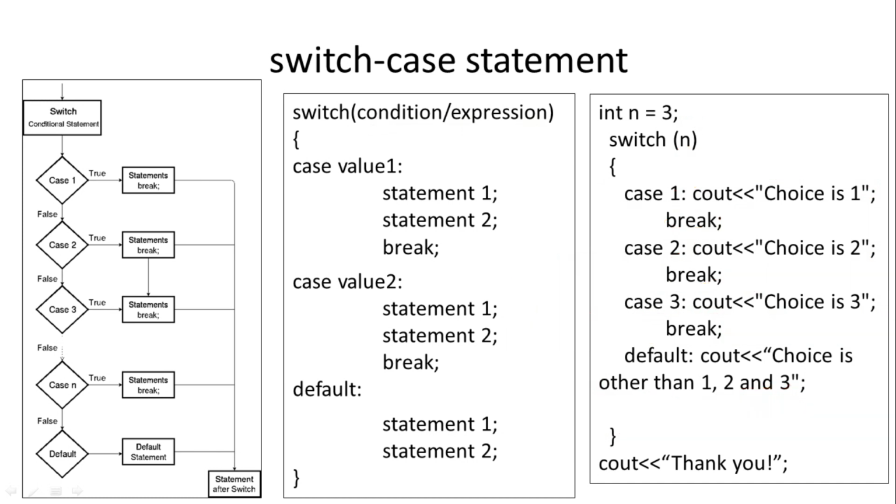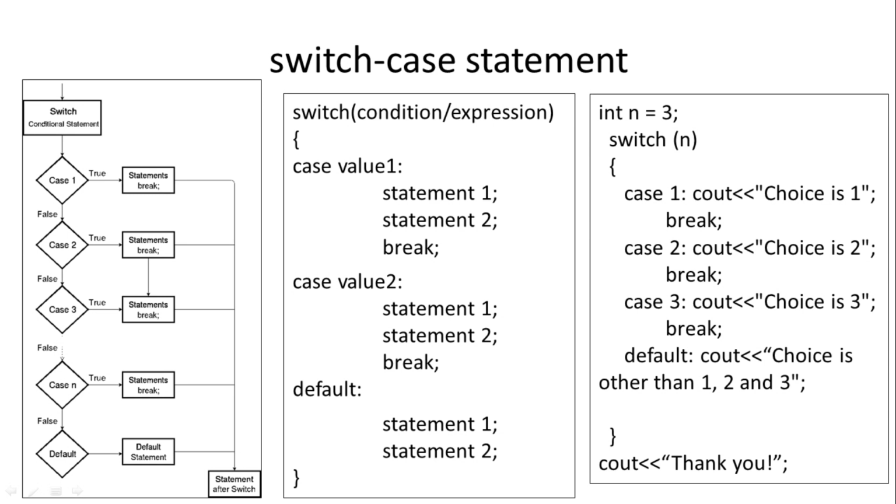So in short, there are 3 conditional statements, also called selection statements: if statement, if else statement, and switch case. The if statement is used to specify the statements that are to be executed only when the condition is true. If else is used for specifying the statements to be executed when the condition is true as well as when the condition is false. And switch case is also used for condition checking, but it is used for checking multiple conditions using a single statement.